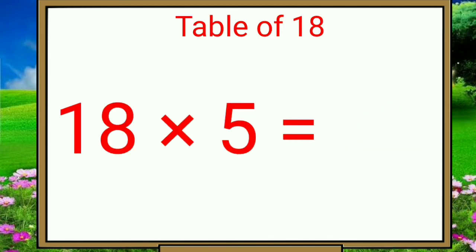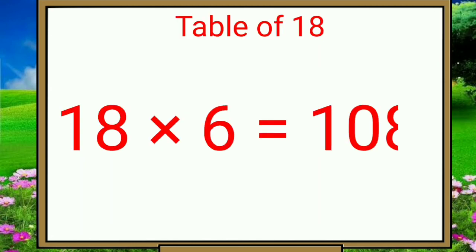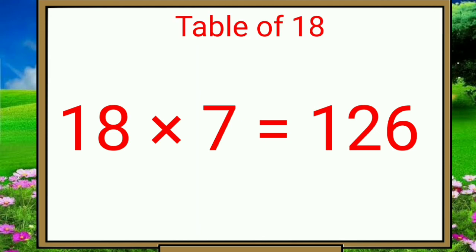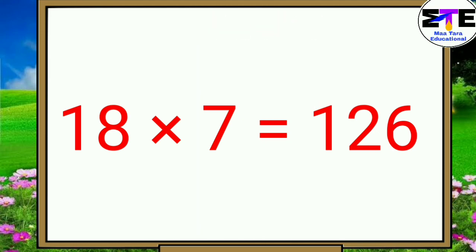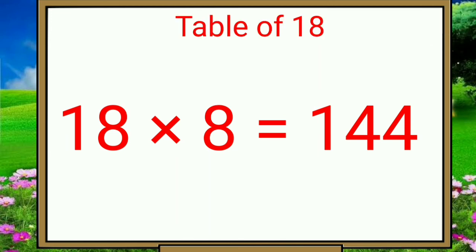18 fives are 90. 18 sixes are 108. 18 sevens are 126. 18 eights are 144.